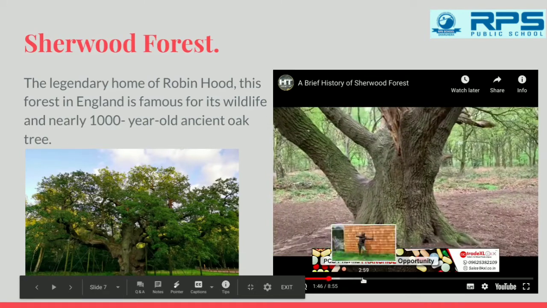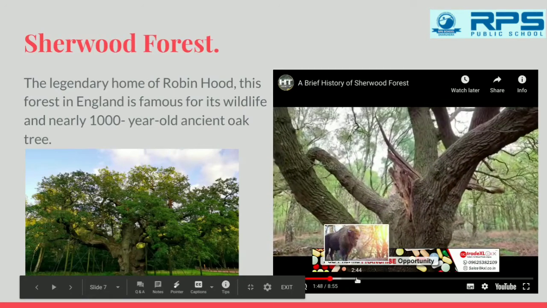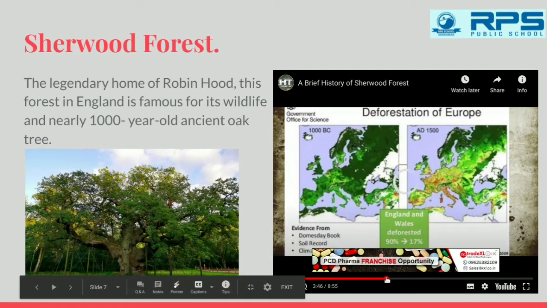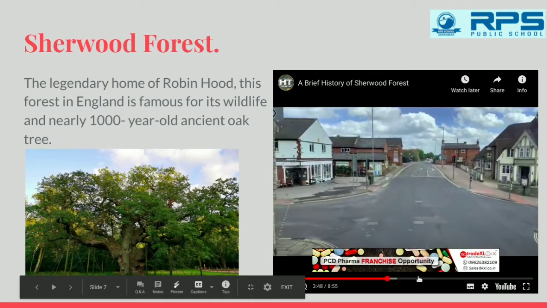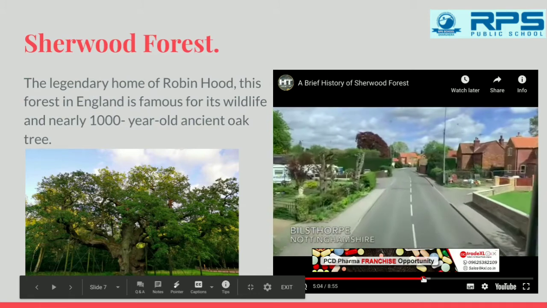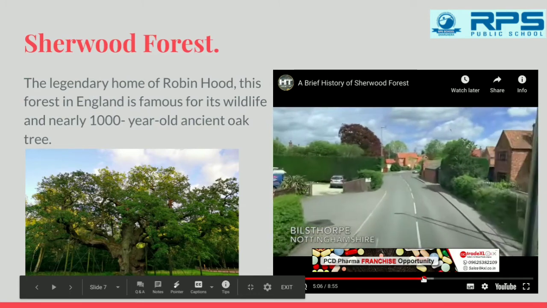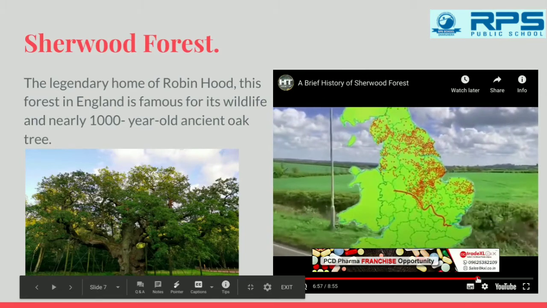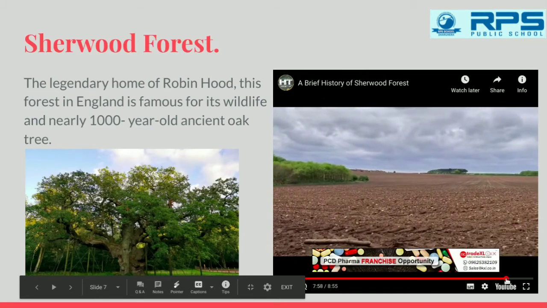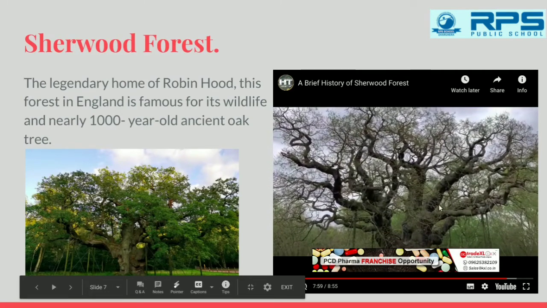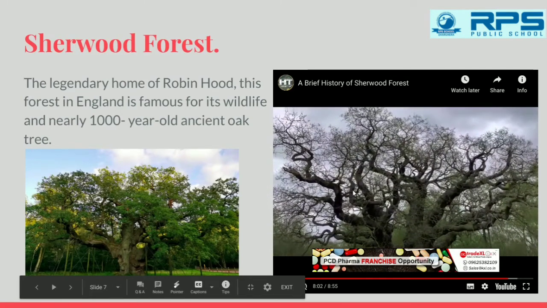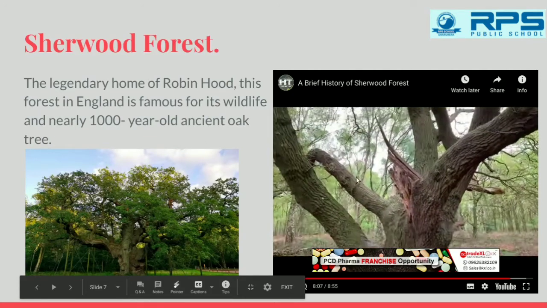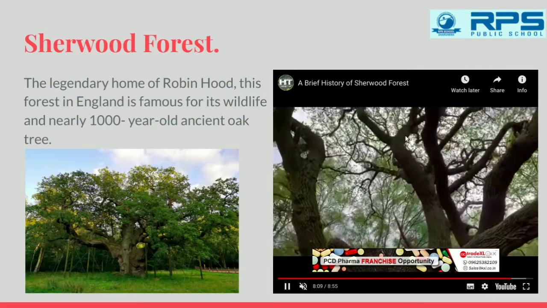This is the place where Robin Hood used to live according to his novel, and it has a very old ancient oak tree which is 1000 years old. Sherwood Forest. Okay, this is the oak tree that I was talking about. It's approximately 1000 years old, the one you can see in the video also. Cool.